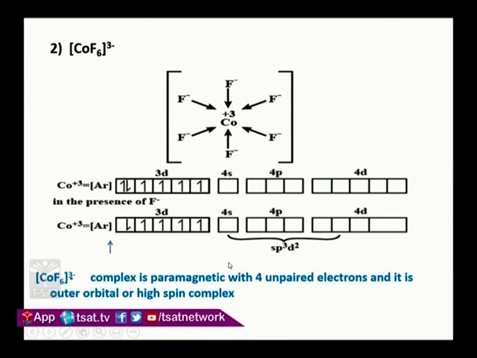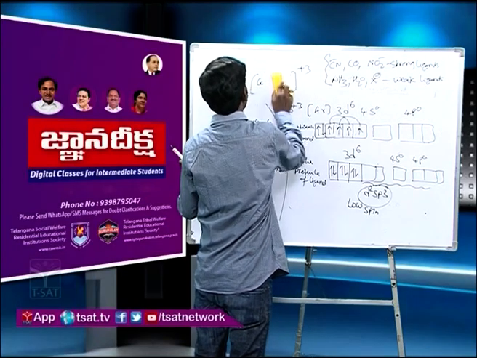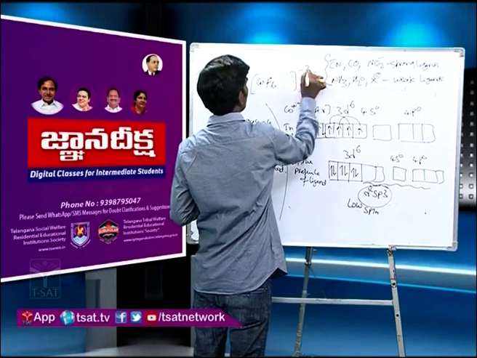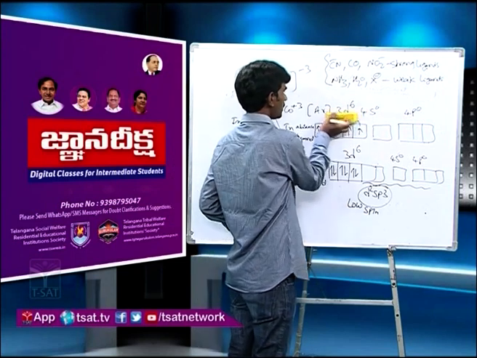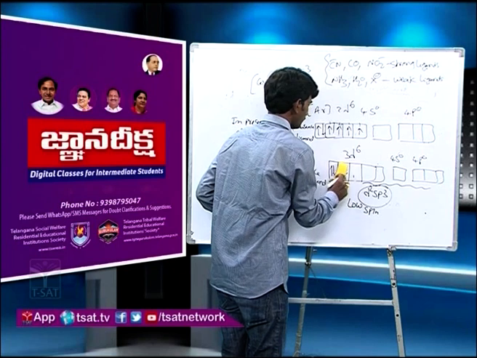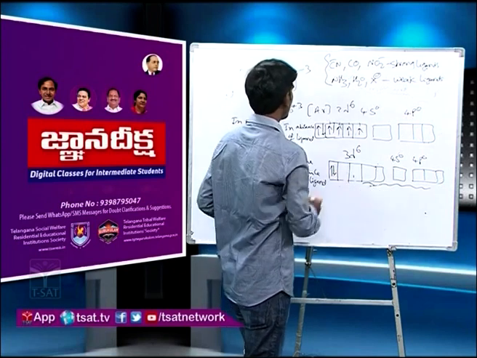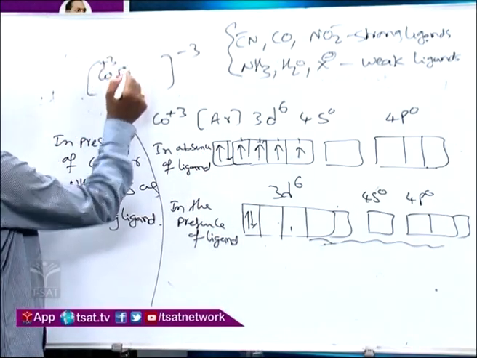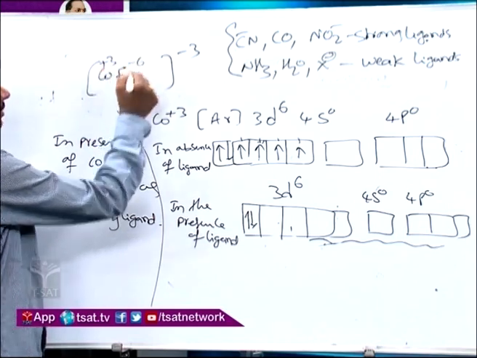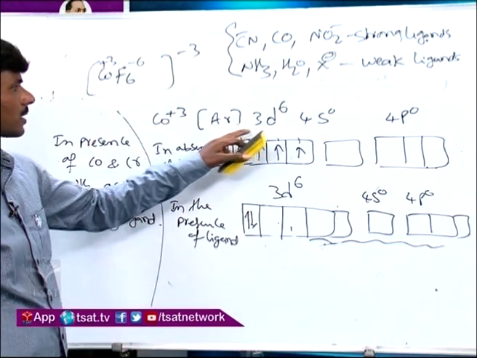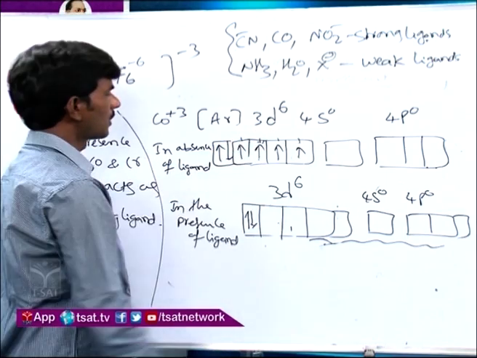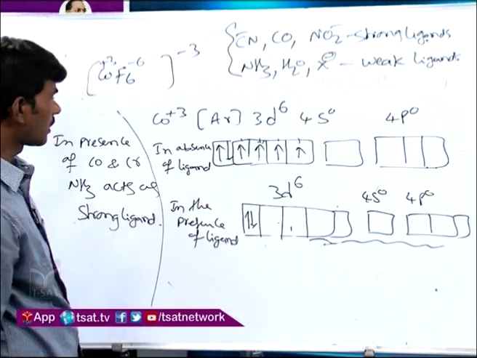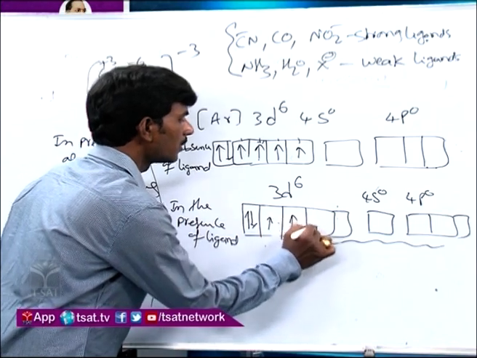Now let us see hexafluorocobaltate, what hybridization is involved. Here this fluoride is a weak field ligand. The oxidation state of cobalt is still plus 3, because 6 fluoride ions give minus 6 and cobalt plus 3, so overall it is minus 3. So the cobalt plus 3 electronic configuration is still the same, 3d6 4s0. In the absence of ligand, this is the electronic configuration you have studied in atomic structure. In the presence of ligand also, pairing won't take place here.